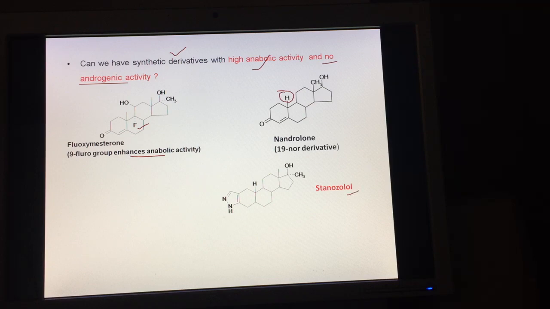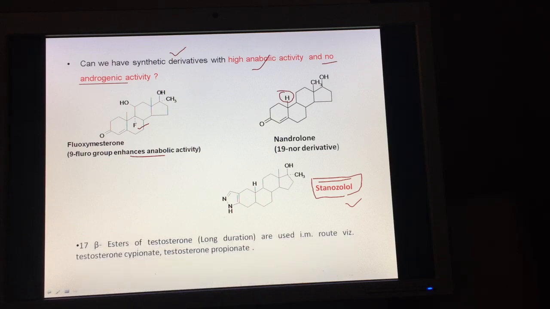Now this was a drug that was used by a sprinter to enhance his performance in the 100-meter race in the Olympics, and later it was found that he had consumed this drug to boost up his physical activity. The medal was withdrawn from him. So this was the drug, stanozolol.